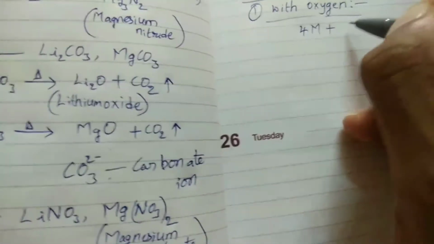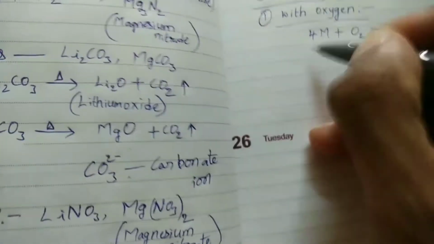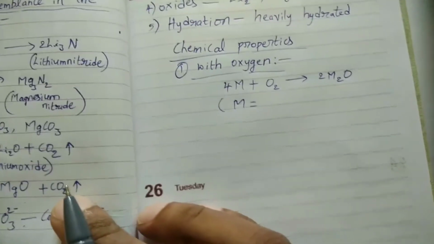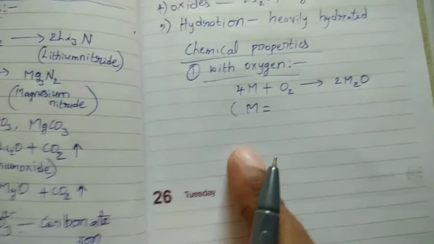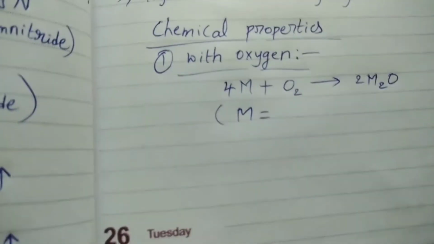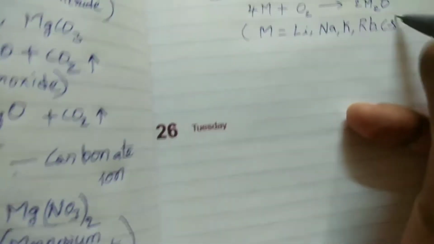4M plus O2 gives rise to 2M2O. Here M represents first group elements. This is the general equation. Now instead of M, we can consider lithium or sodium or potassium or rubidium or cesium.